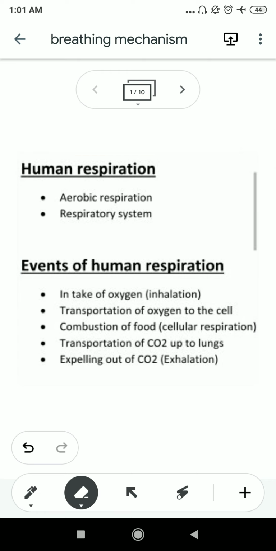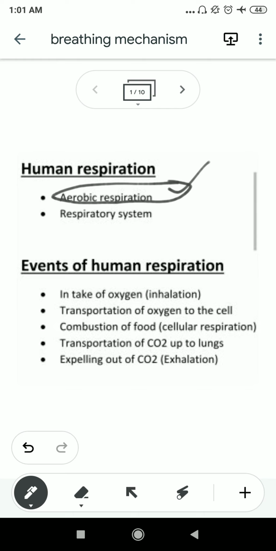Here you can see that I mentioned that humans show aerobic respiration. You know the idea about aerobic respiration and anaerobic respiration. Now, what is aerobic respiration? For aerobic respiration, oxygen is needed, and for the process of human respiration, oxygen is also needed. That means for the respiration process of humans, oxygen is needed for consumption of food to release the energy. This is a very clear idea.